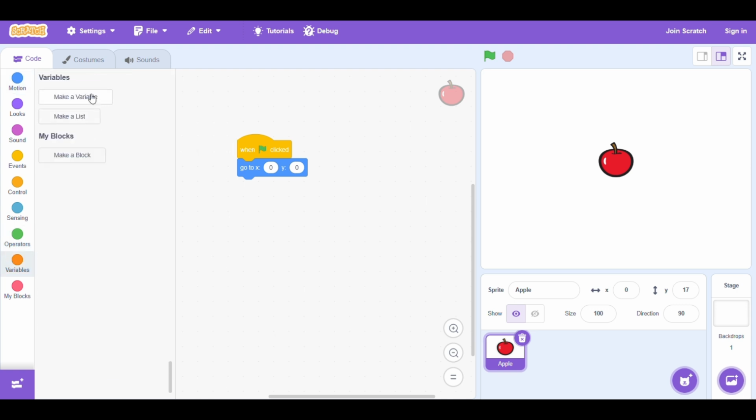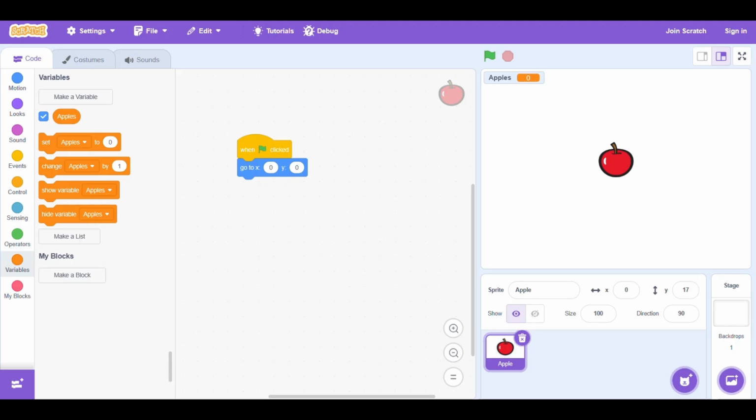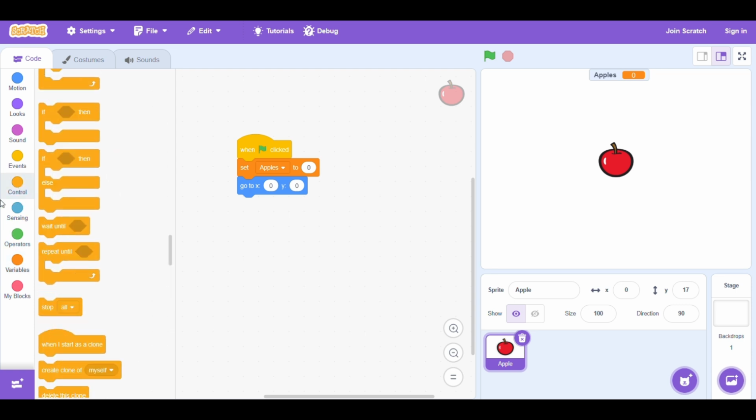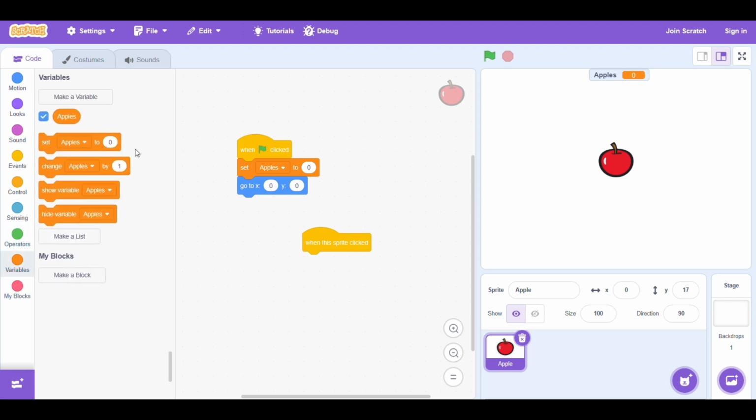We need to make a new variable called apples. That seems appropriate for this, since we're clicking an apple, and it's going to be called apple clicker. Also, set apples to 0 and go to X0, Y0. And you just can't forget, when this sprite clicked, change apples by 1. Ta-da! Our game might be finished.